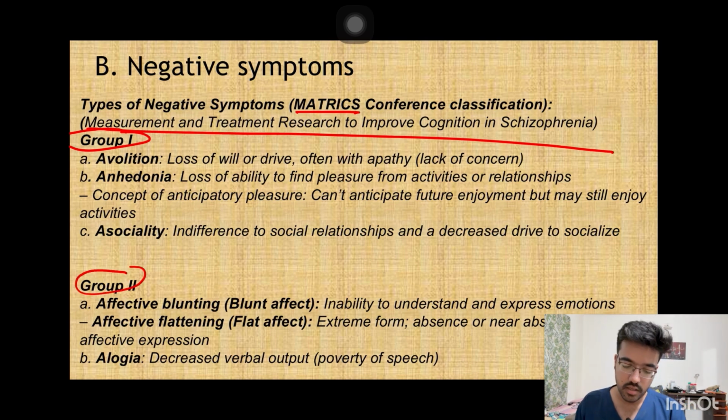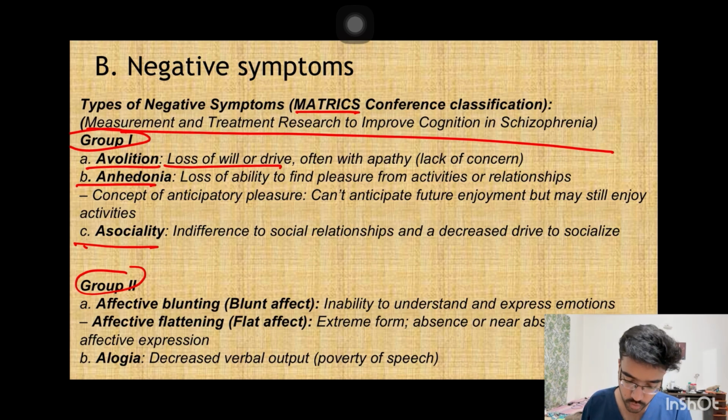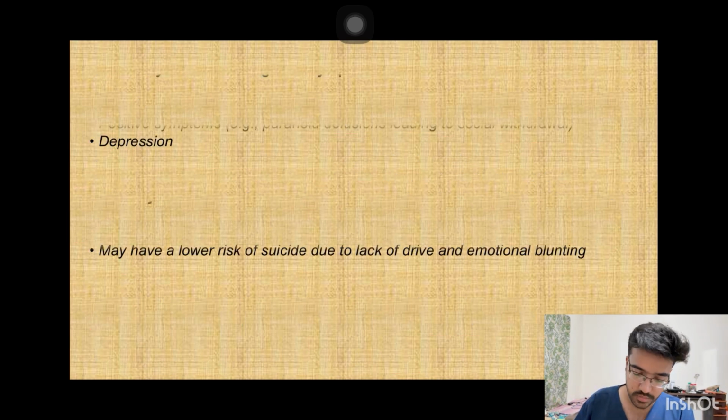So group 1 has three symptoms: avolition. Avolition means loss of drive to do anything. Anhedonia. Anhedonia means loss of pleasure in previously pleasurable activities, like going out with friends or anything like that. Asociality. Asociality means there is indifference to social relationships or decreased drive to socialize. In group 2, it will have alogia, which is decreased verbal output or poverty of speech, and blunted affect or flat affect, in which the patient will be having near absence of affective expression.